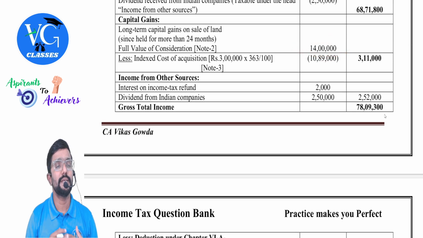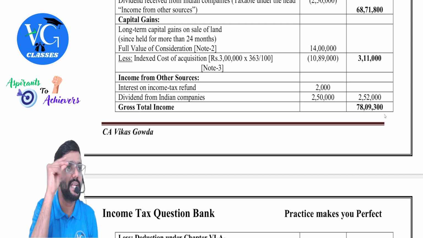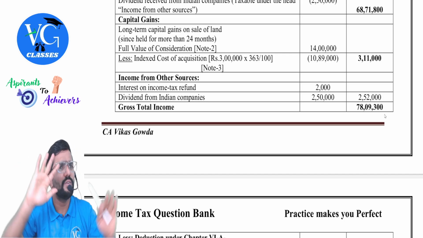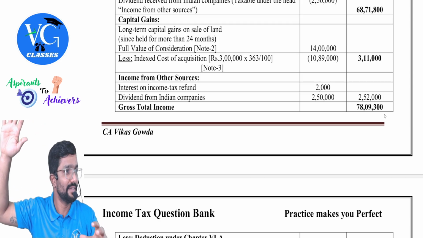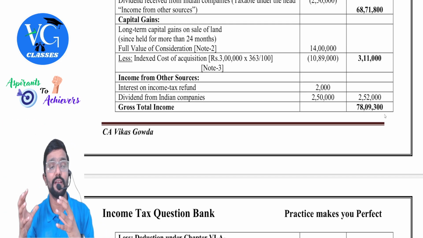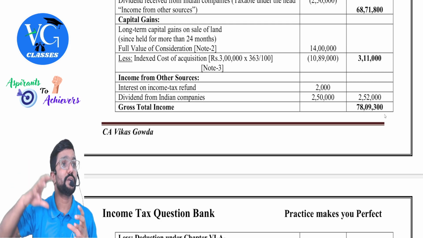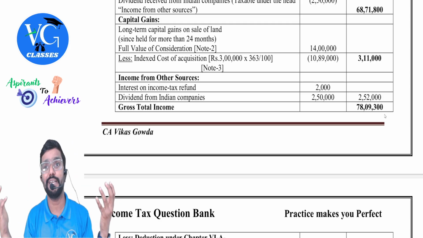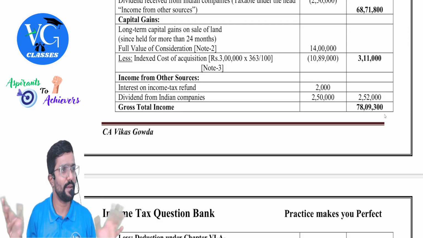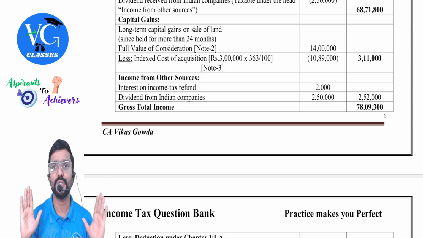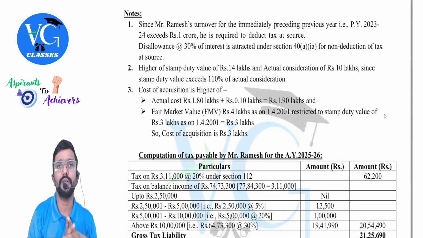Important. Next, as it is a long-term capital asset which is sold before 23rd July, is indexation available? Yes. No lower, no higher, no comparison. Okay. If it is after 23rd July, few things are there. While computing income, you have to take capital gains without indexation. Whereas while computing tax, you have to compare both with indexation, without indexation, apply old rate, new rate, and whichever is lower, you will take it. Correct. But here, no such confusion. Because the transfer has happened before 23rd July.